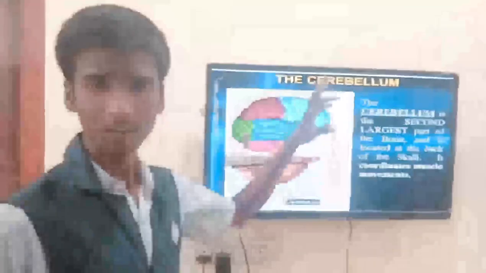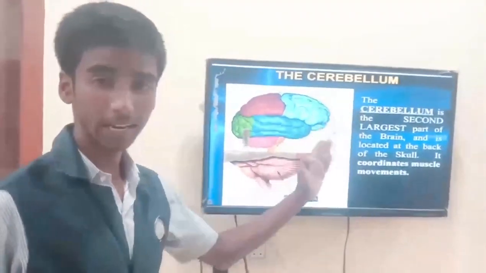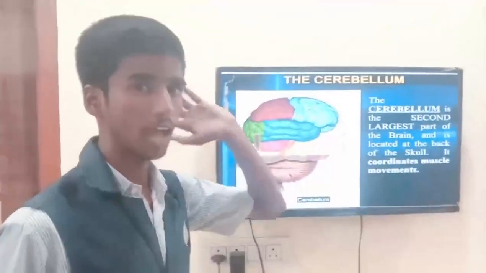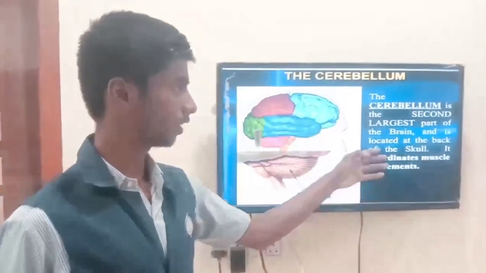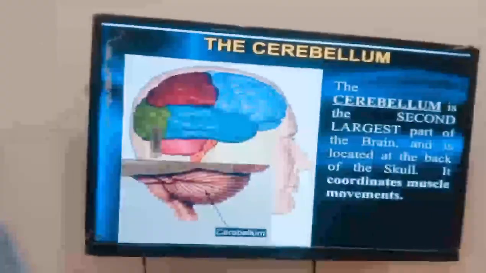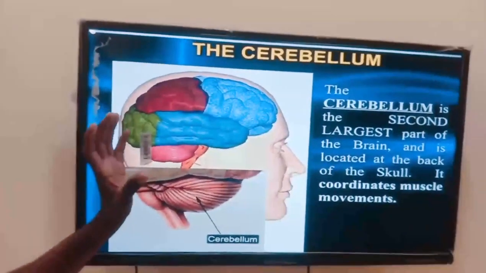And next, the second most important part, which is known as cerebellum. So it makes up the second largest part of the brain and it is located at the back of the skull. And it coordinates the muscles and movements and maintains good posture and also balances the body and many more factors. So it is done by cerebellum.